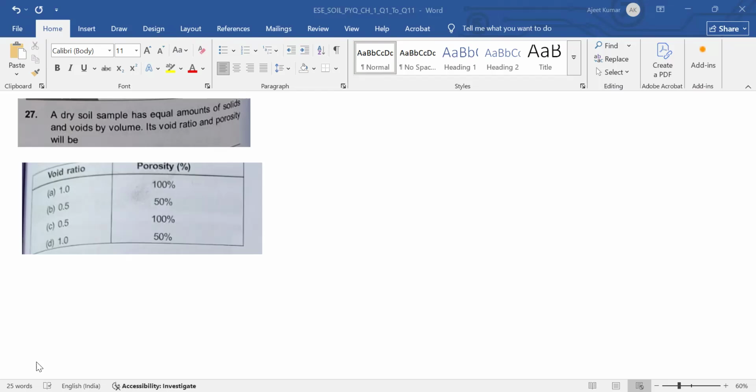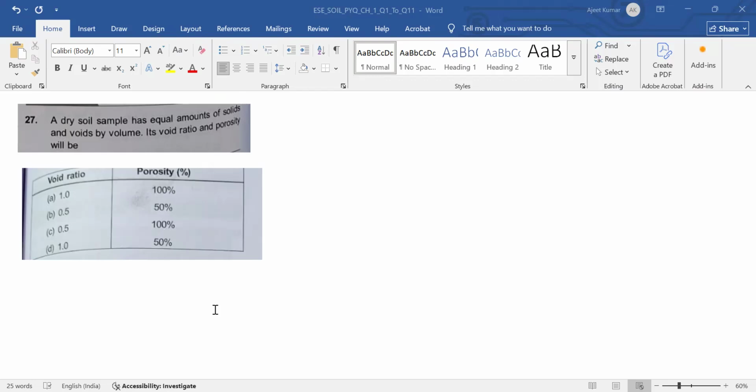Dry soil. A dry soil sample has equal amount of solids and voids by volume.